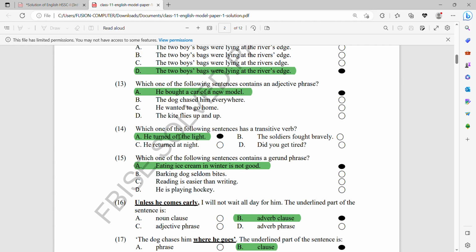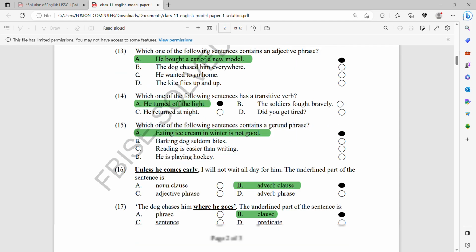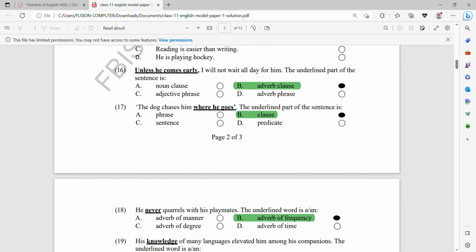Number 16, unless he comes early, I will not wait all day for him. The underlined part of the sentence, unless he comes early. Early is basically an adverb, so this clause is known as an adverb clause. Number 17, the dog chases him where he goes. The underlined part of the sentence is a clause because it's not explaining its complete sense.